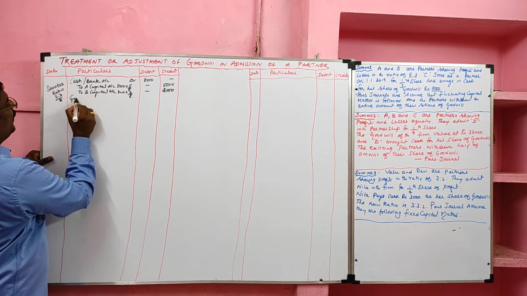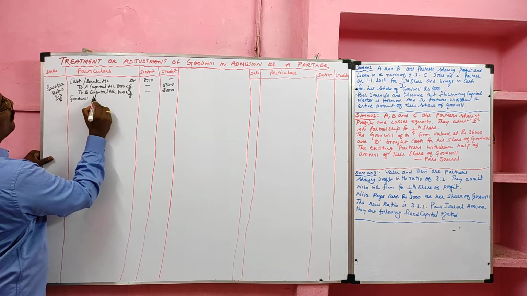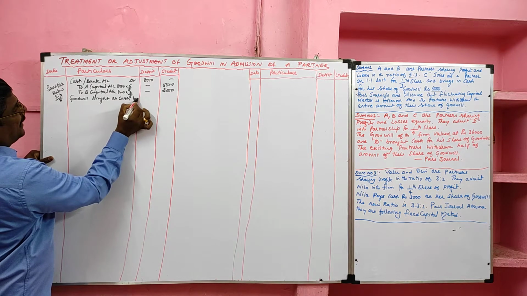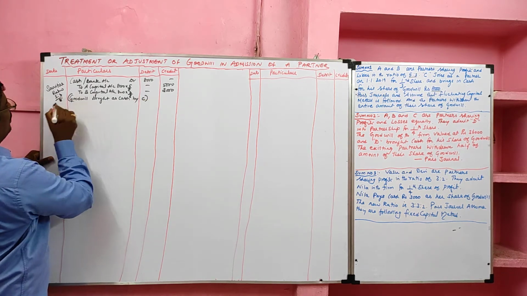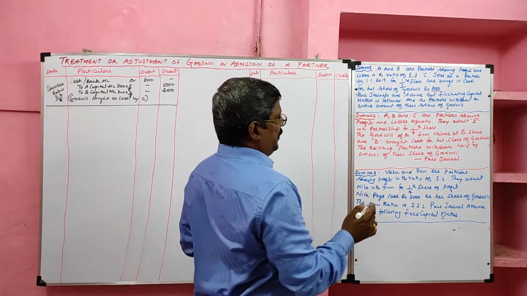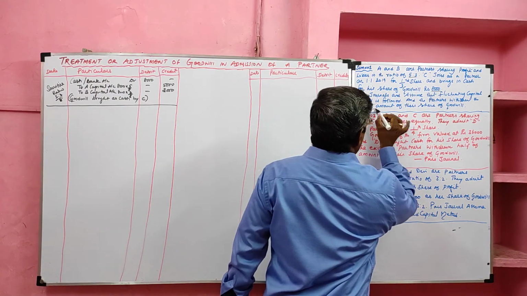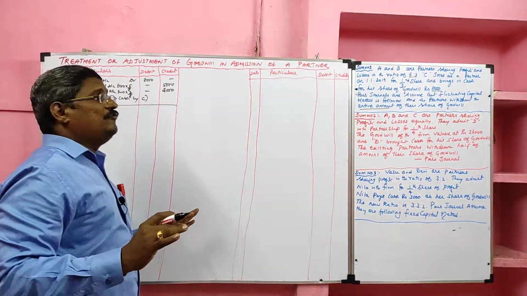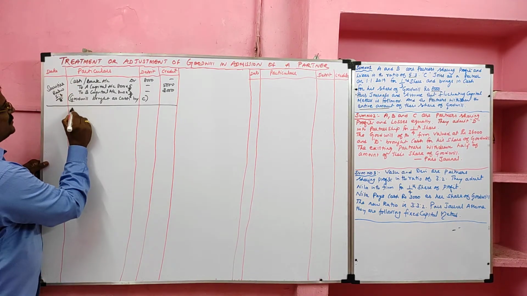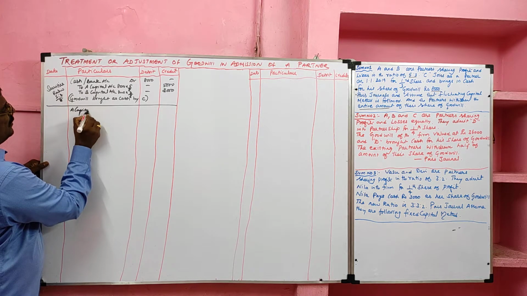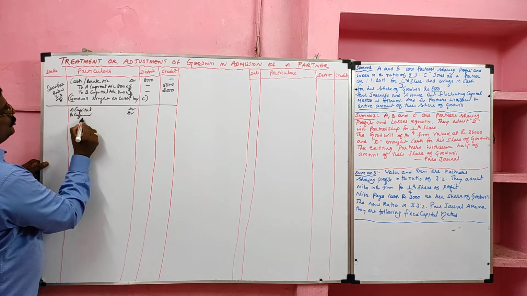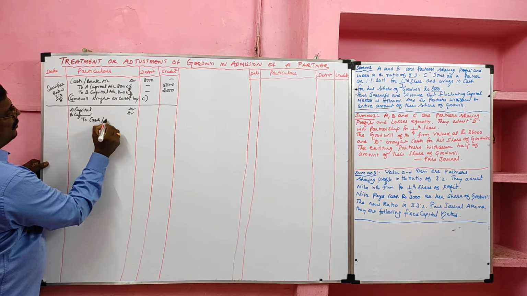Narration: goodwill brought as cash by C. Then the partners withdraw the entire amount of goodwill. So the entire amount of goodwill is withdrawn by A and B. If they withdraw, we should reverse the first entry. What is the entry now? A capital account debit, B capital account debit, to cash account or bank account.